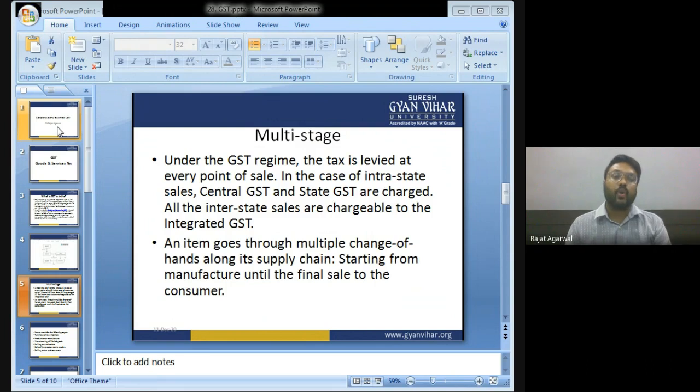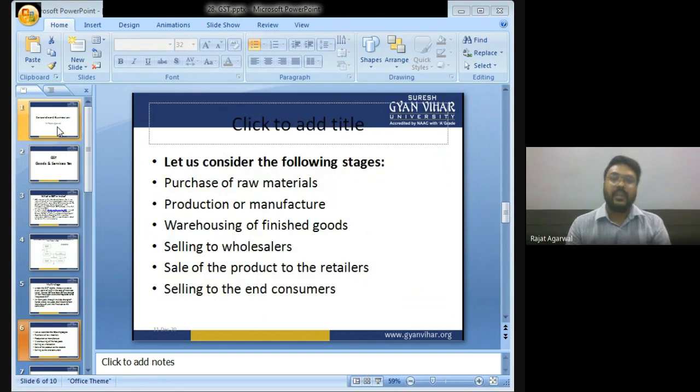An item goes through multiple changes of hands along its supply chain, starting from manufacture until the final sale to the consumer. Let us consider the following stages: purchase of raw material, then production or manufacture.